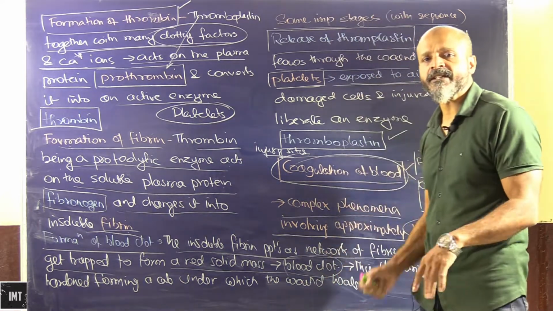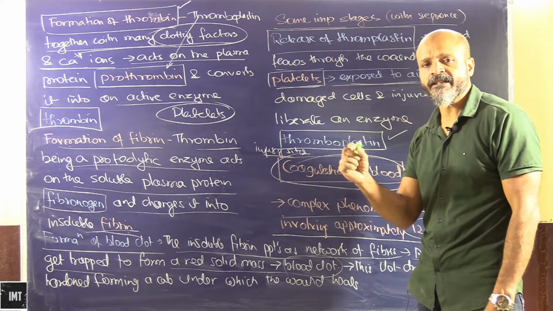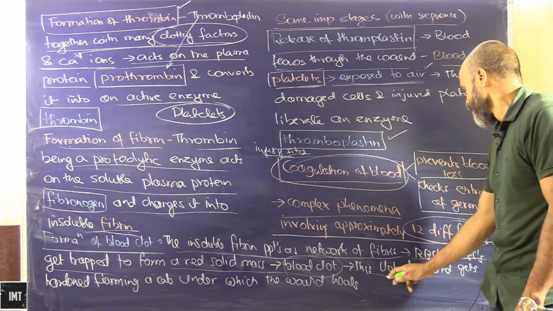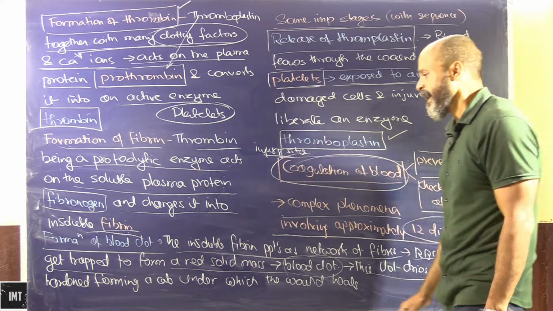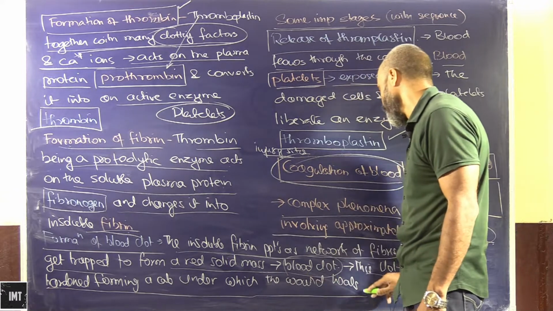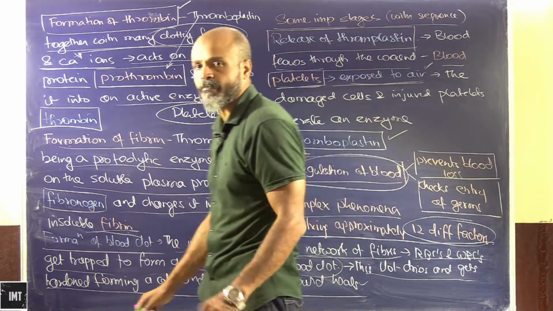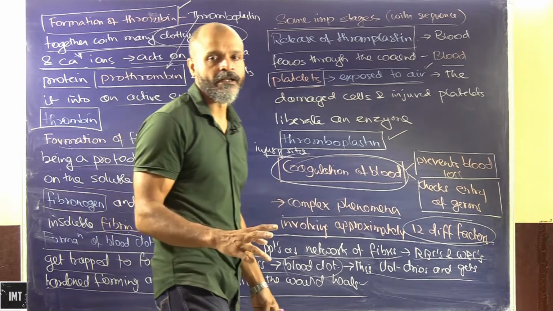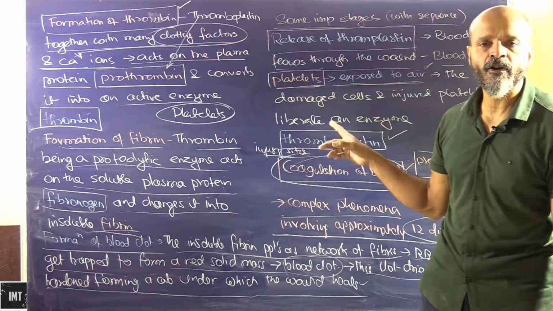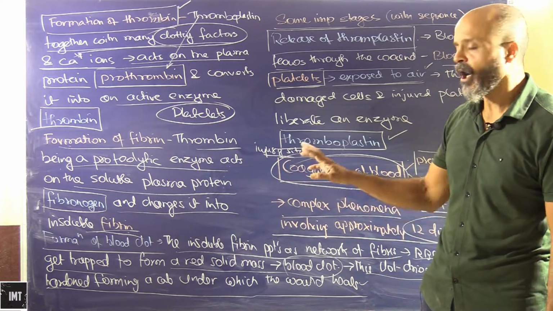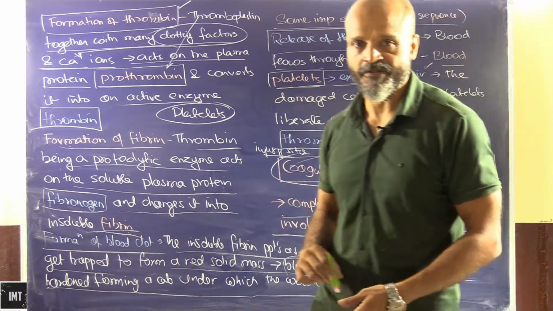Okay, at injury sites the brownish thing that develops after a few days is nothing but a blood clot. This clot dries and gets hardened, forming a cap under which the wound heals. So these are the things that happen during blood clotting, a very complex phenomenon. We will try to make it easier and see how we can memorize the entire process.